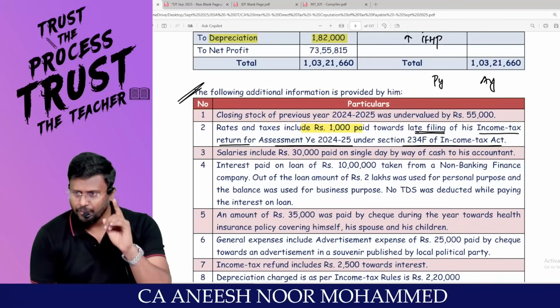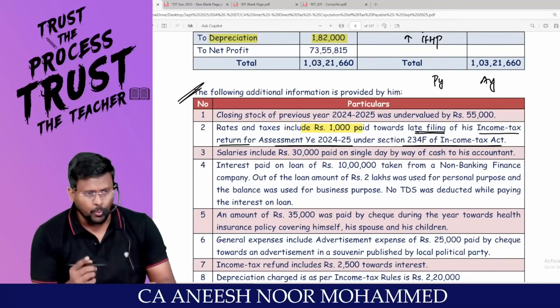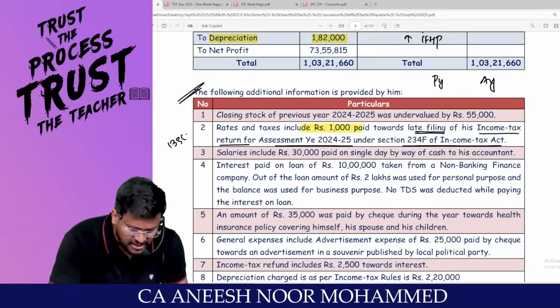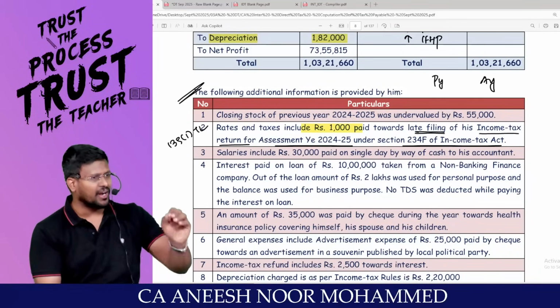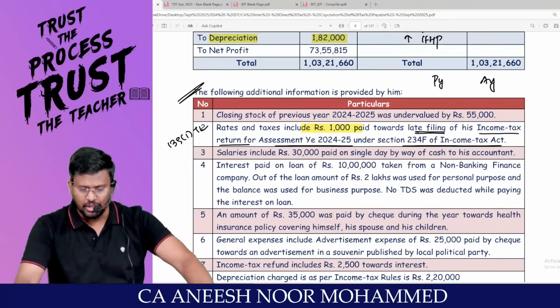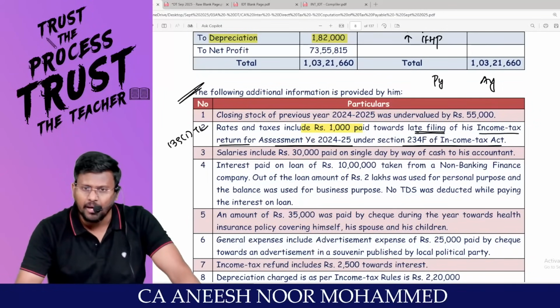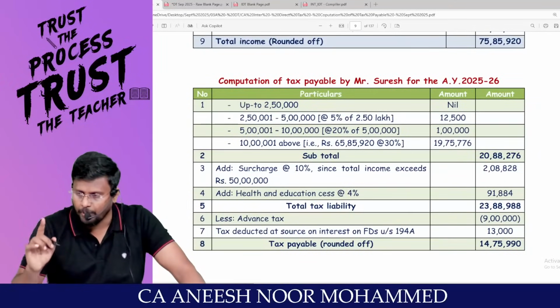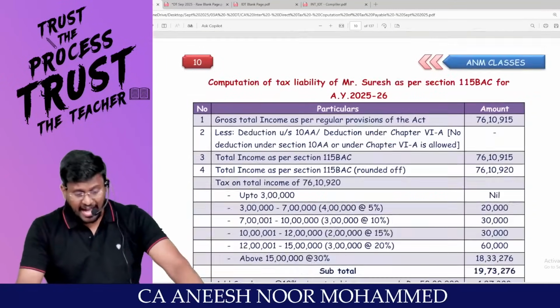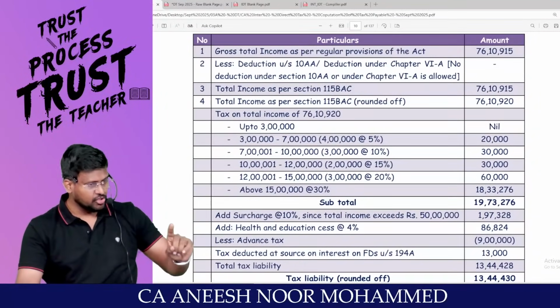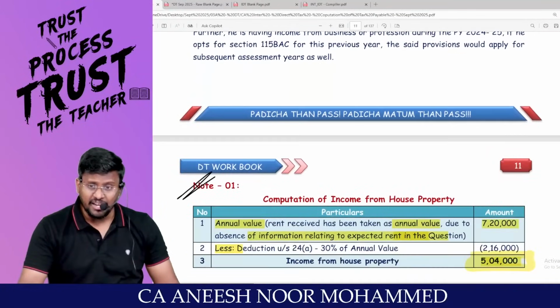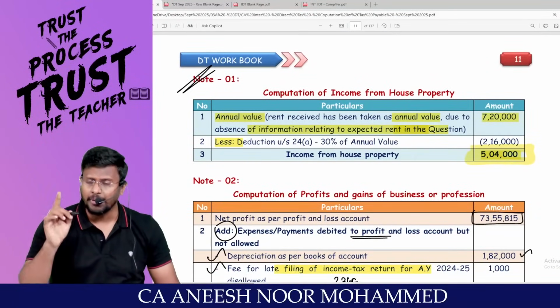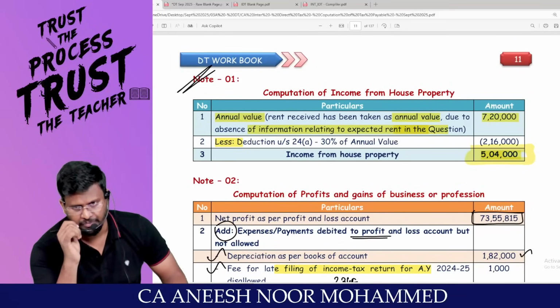Since you have not filed the return within the section 139(1) time limit, you are liable to pay late fee under section 234F. A penalty should not be debited to P&L account because it's an infraction of law. Because as per section 37, the general deduction, the expenditure should not be covered under sections 30 to 36.